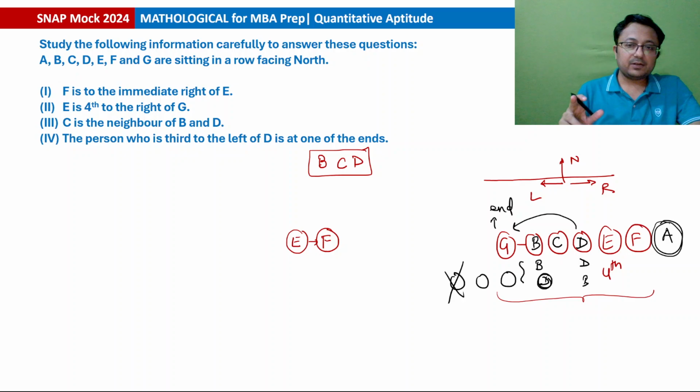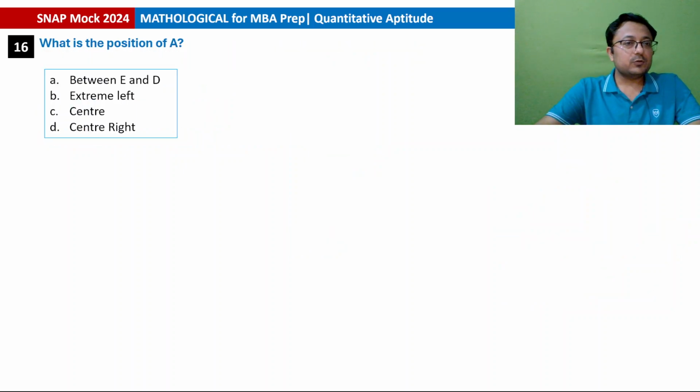F is to the immediate right of E, fine. E is fourth to the right of G, that is also fine. C is neighbor of B and D. The person who is third to the left of D is at one of the ends. So yes, third to the left of D is G. So G is at one of the ends, and then in that case A will be at the extreme end. Okay. What is the position of A?